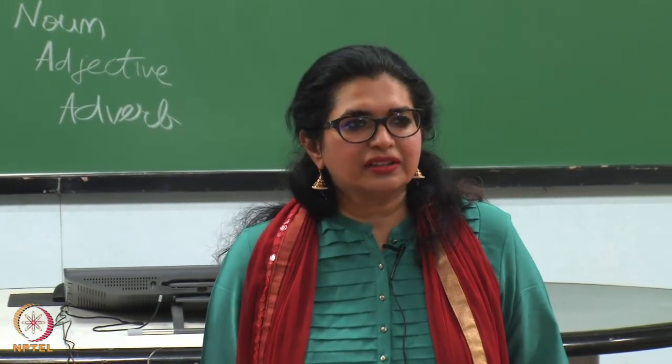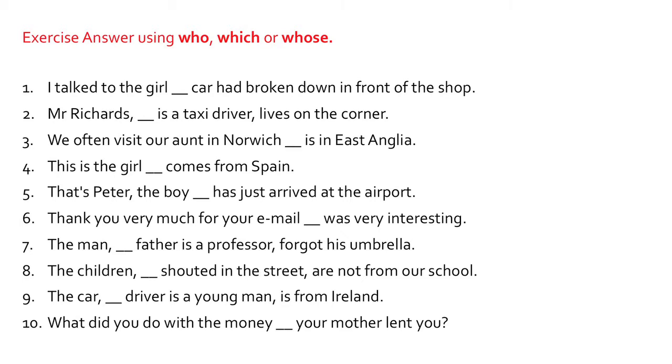Now, look at the slide here. This is an exercise: answer using who, which or whose. First one, I talked to the girl dash car had broken down in front of the shop. Second, Mr. Richards dash is a taxi driver, lives on the corner. We often visit our aunt in Norwich, dash is in East Anglia. This is the girl dash comes from Spain. There's Peter, the boy dash has just arrived at the airport. Thank you very much for your email, dash was very interesting.